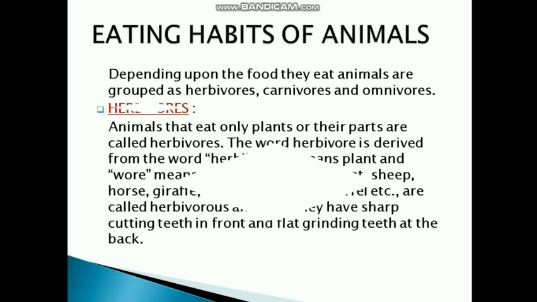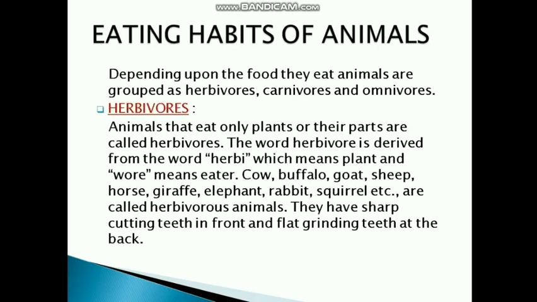Now, according to the eating habits of animals, animals are grouped into three categories: herbivores, carnivores, and omnivores. This you might have studied in your previous class also. First category is herbivores. Herbivores, you already know, animals that eat only plants or their parts are called herbivores. Only those animals which eat plants only are known as the herbivores. The word herbivore is derived from the word herbi, which means plant, and vor means eater. That's why herbivore is known as the plant eater.